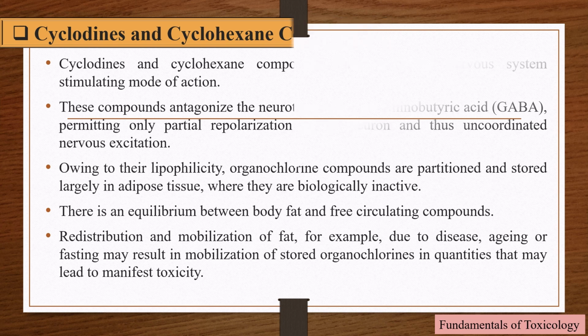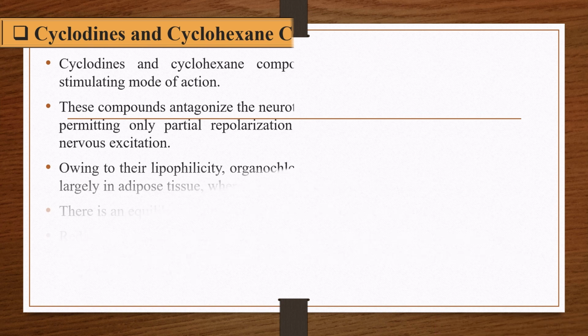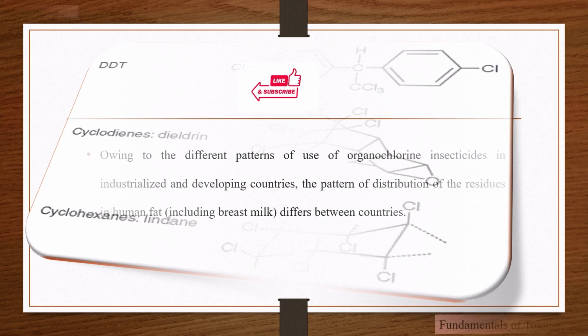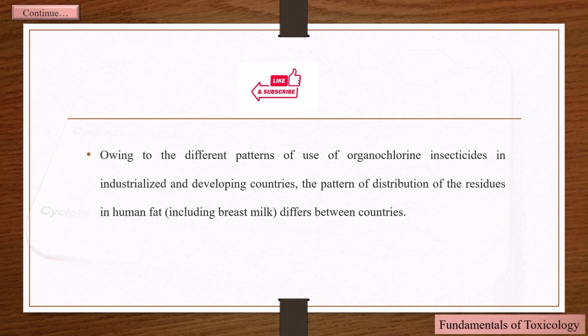Owing to their lipophilicity, organochlorine compounds are partitioned and stored largely in adipose tissue, where they are biologically inactive. There is an equilibrium between body fat and free circulating compounds. Redistribution and mobilization of fat, for example, due to disease, aging or fasting may result in mobilization of stored organochlorines in quantities that may lead to manifest toxicity.